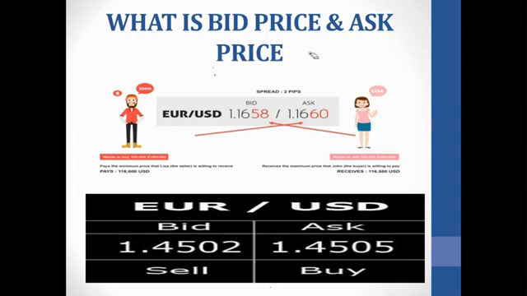Now let's move to the next one and see. Now let's come to Lisa. Lisa is going to sell. This is Lisa on our right hand. Lisa is going to sell 100,000. For you to sell, you are going to sell with the bid price. The bid price is the selling price. You might want to ask the question, why is the ask price higher than the bid price? You are going to notice this: the ask price is always going to be higher than that of the bid price.